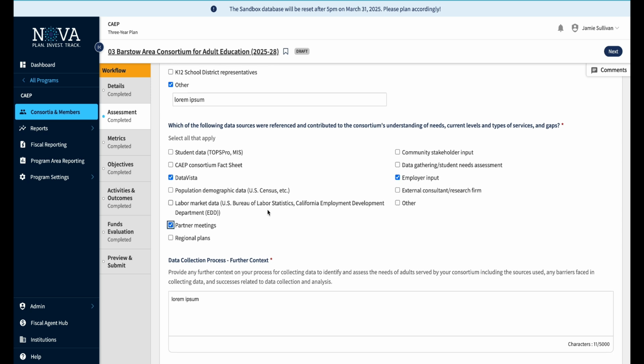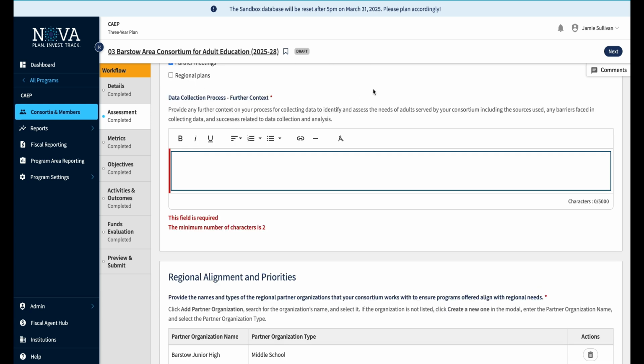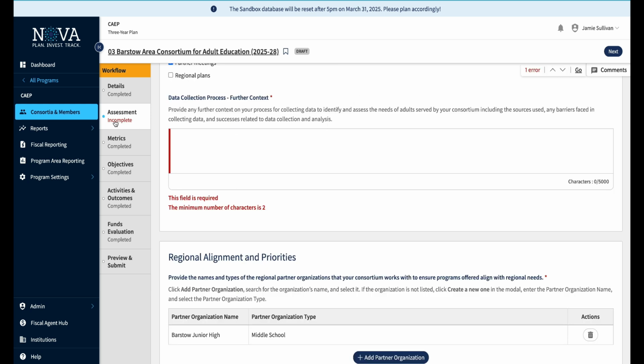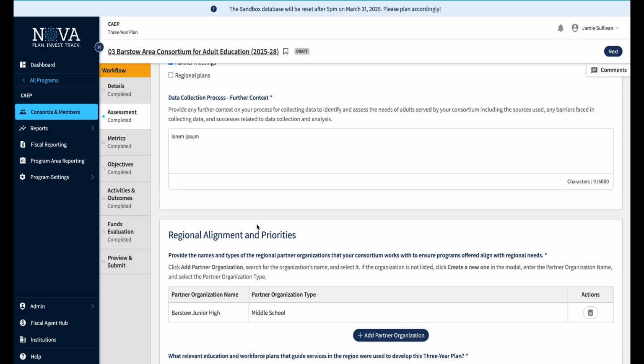Same thing here. Come down here, further context. This is a required field as shown by that. If this was deleted, you would come over here, required field. Now this is an incomplete tab. Up here we have one error because this is no longer filled out.